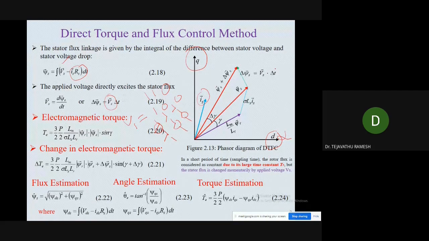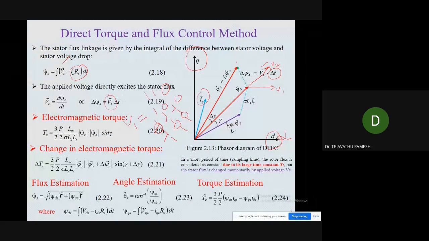So here, for a smaller interval of time, we have selected a particular vector. For example, this will be V1, and this will be V2. There are 8 vectors: 6 are active vectors and 2 are null vectors. V1 to V6 are active vectors and V0, V7 are the null vectors. So for a smaller interval of time,